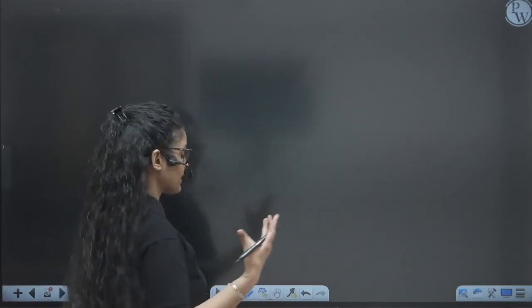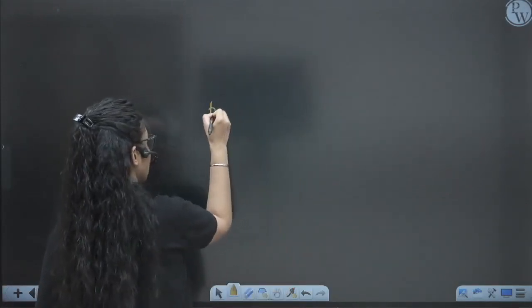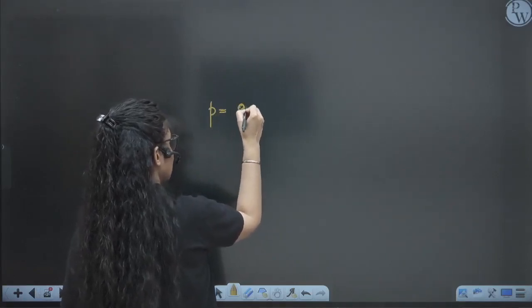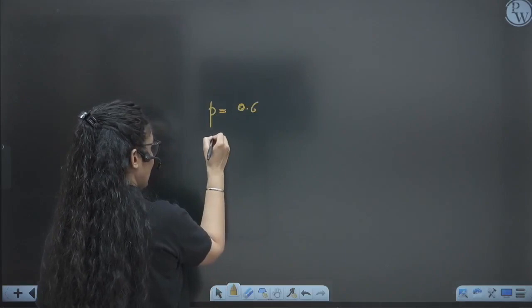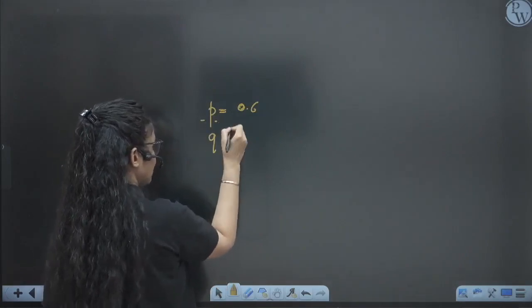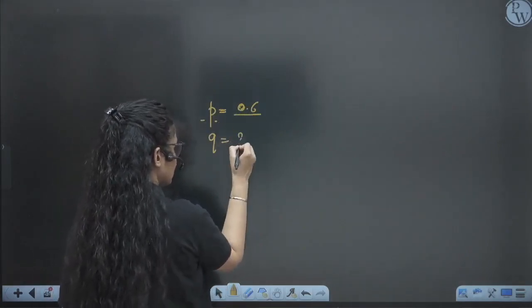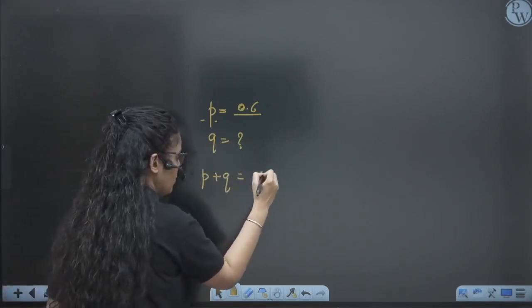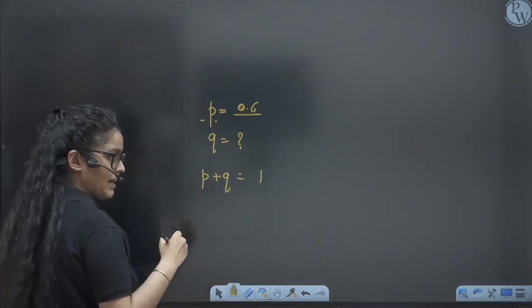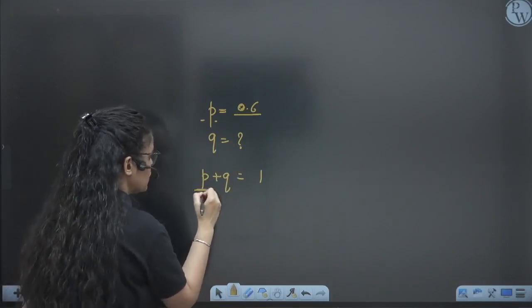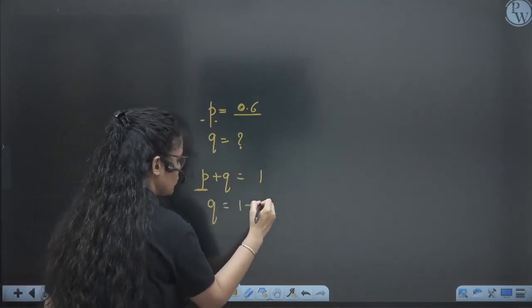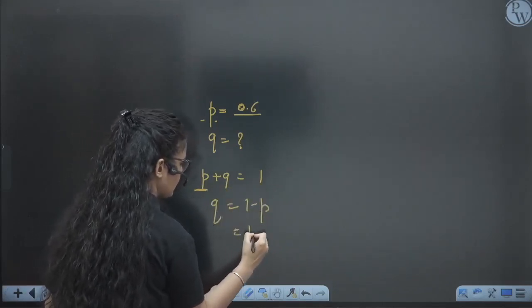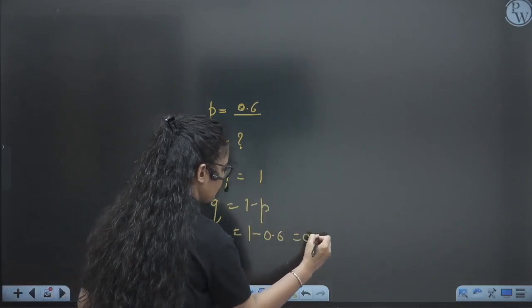Suppose the frequency of the recessive allele is given as 0.6, and they ask you to find the frequency of the dominant allele, that is, to find out Q. You can easily find the value of Q. How? P plus Q is equal to 1 according to the Hardy-Weinberg principle. You know the value of P, so you can easily find Q by subtracting it from 1. So the answer will be 0.4.